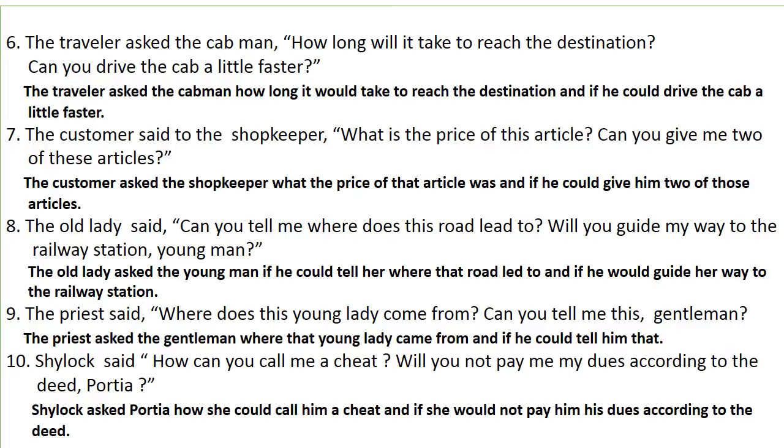The priest said, "Where does this young lady come from? Can you tell me this, gentleman?" The priest asked the gentleman where that young lady came from and if he could tell him that. Shylock said, "How can you call me a cheat? Will you not pay me my dues according to the deed, Portia?" Shylock asked Portia how she could call him a cheat, and if she would not pay him his dues according to the deed.